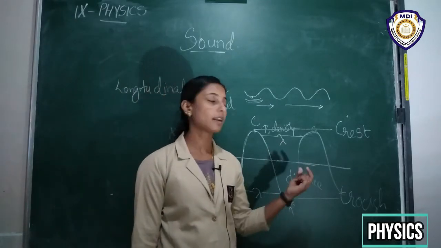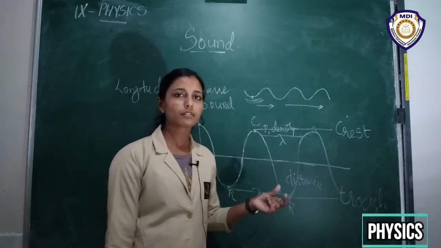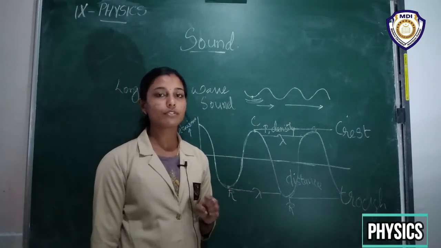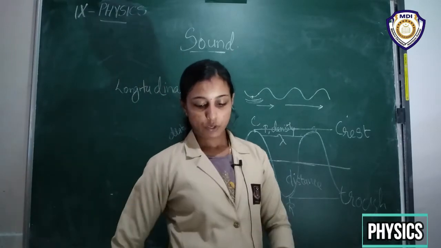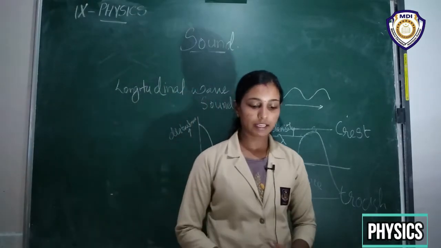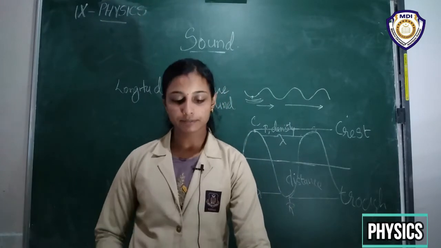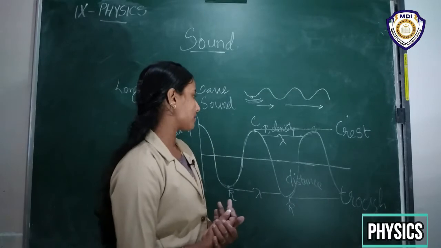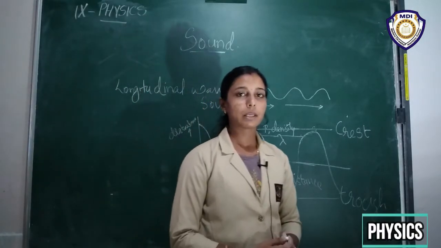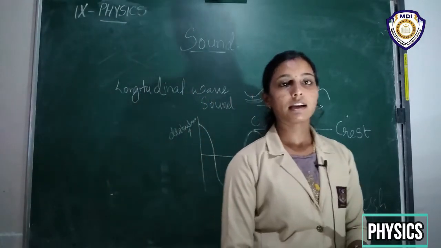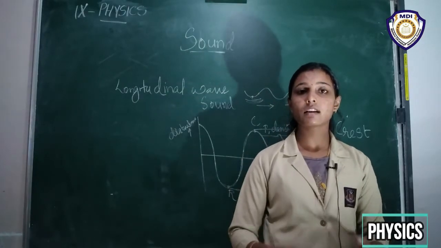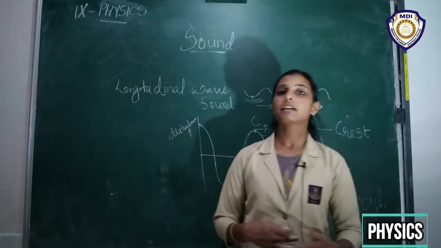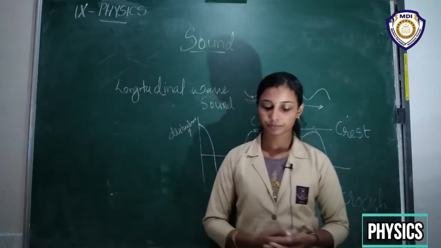It is represented by lambda. And wavelength, you know, it is a distance, so it will have a unit of meters, right? So that is wavelength. Another factor is known as frequency. What do you mean by frequency? Wavelength and frequency are the parameters that characterize a wave. For particular waves, these values are different, right?